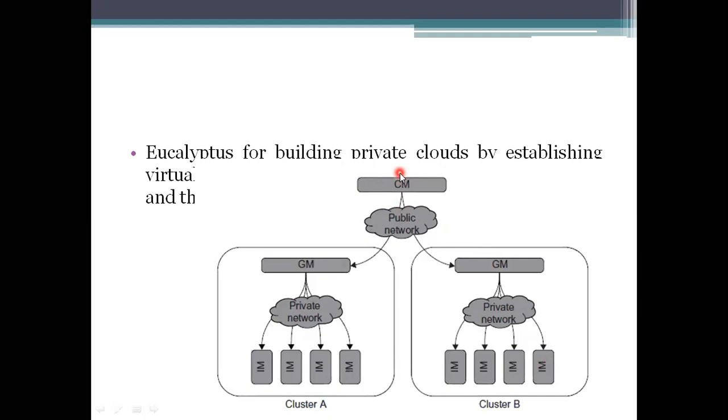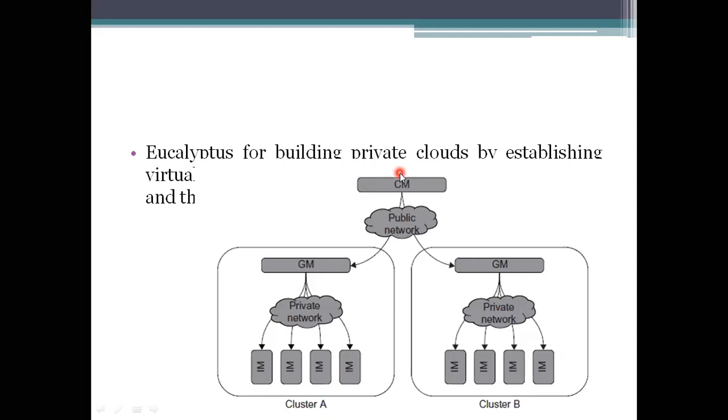If you take organizations, users, or administrators, they can't easily connect to this network directly. They have to go through the checkpoint, that is, the CM.